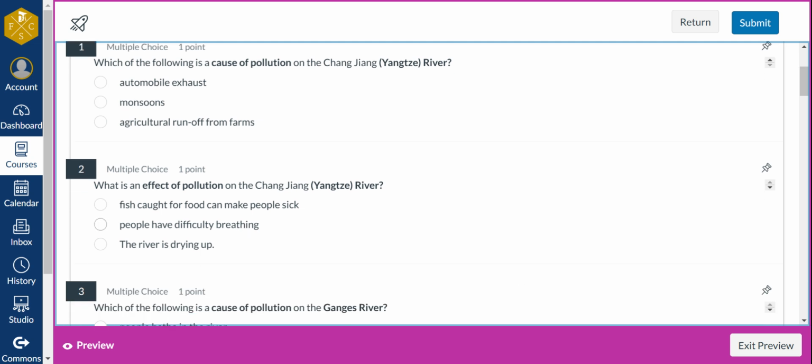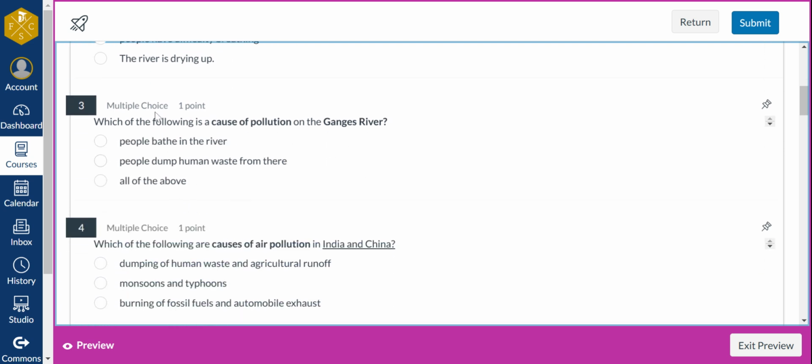Number two, what is an effect of pollution on the Yangtze River? Meaning, what happens because the river is being polluted? Is it that fish caught for food can make people sick? Is that people have difficulty breathing because of the pollution on the river? Or the river is drying up and water is going away?